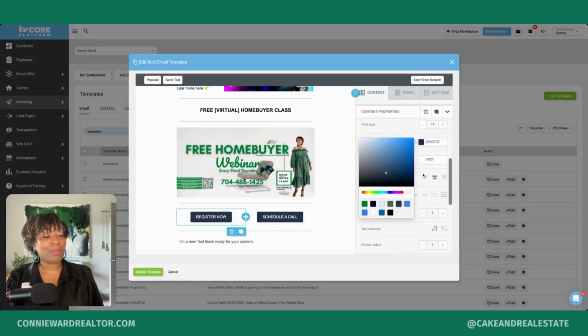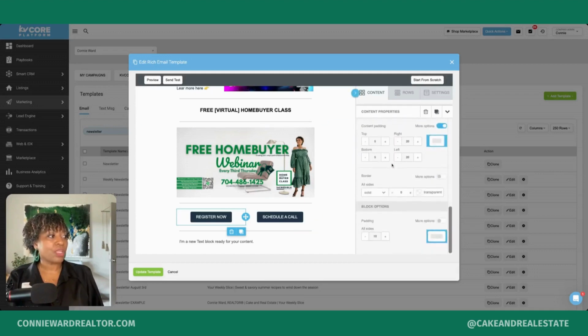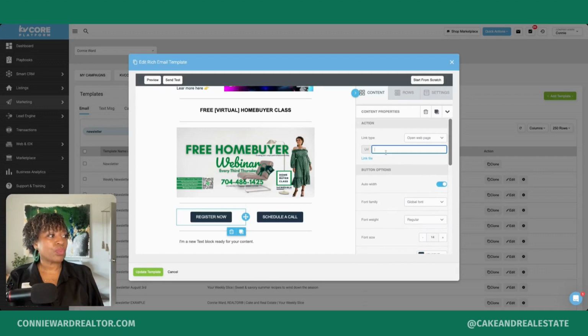And I need to copy and paste in a hyperlink so that the button has a place to go. So this is where we'll paste in our URL. My URL is my website for my homebuyer class registration. So I'm just going to type that in, copy and paste.